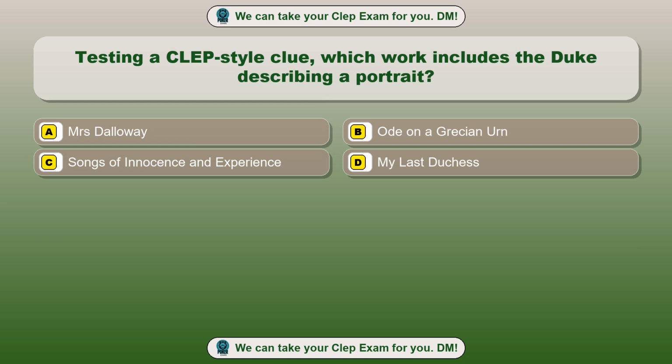Question 19. Testing a CLEP style clue, which work includes the Duke describing a portrait? Option A, Mrs. Dalloway. Option B, Ode on a Grecian Urn. Option C, Songs of Innocence and Experience. Option D, My Last Duchess. The correct answer is option D, My Last Duchess.